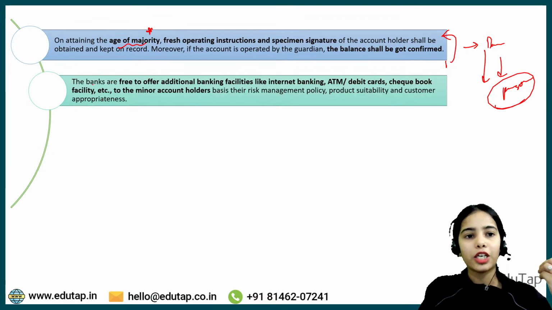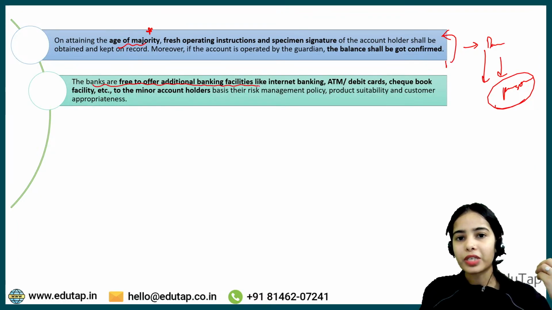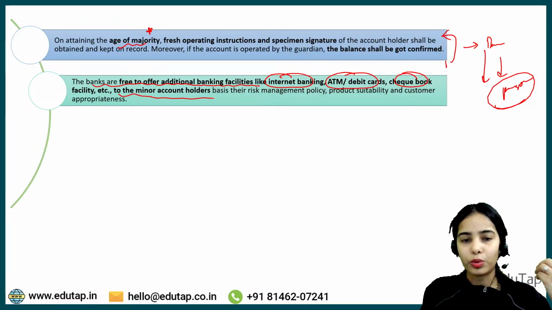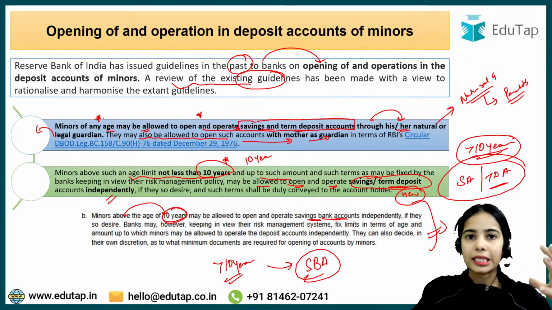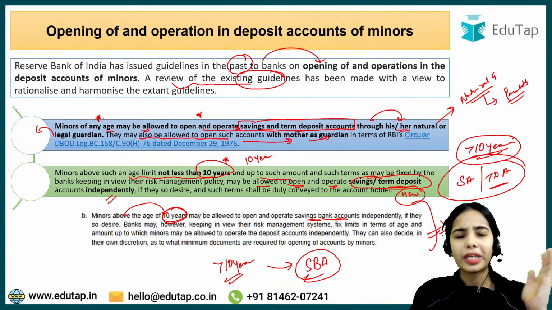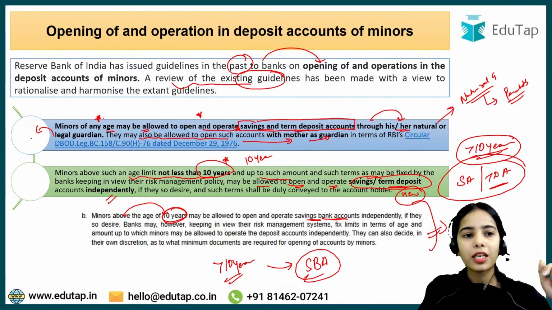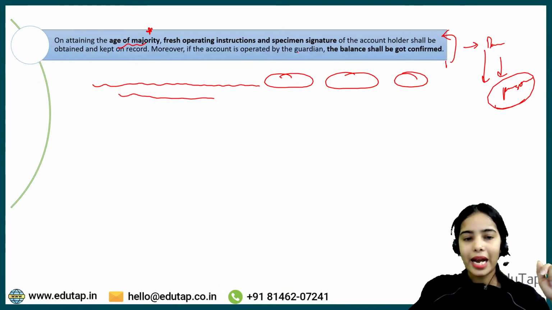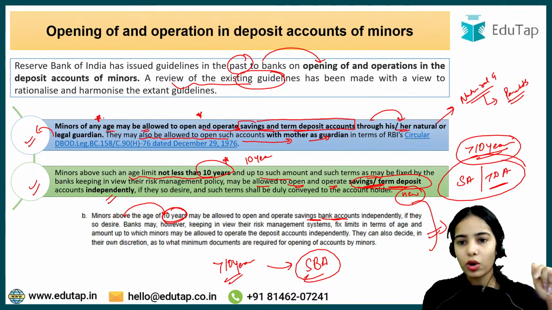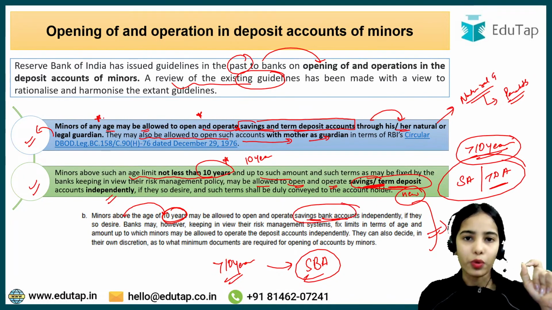So this is the idea. Now the banks are free to offer additional banking facilities like internet banking, ATM or debit cards, checkbook facility, etc. to the minor account holders. In the earlier guidelines, released in 2014 or 2011, only these 3 points were mentioned. And in these 3 points also, instead of saving or term deposit, only the saving bank account was mentioned.